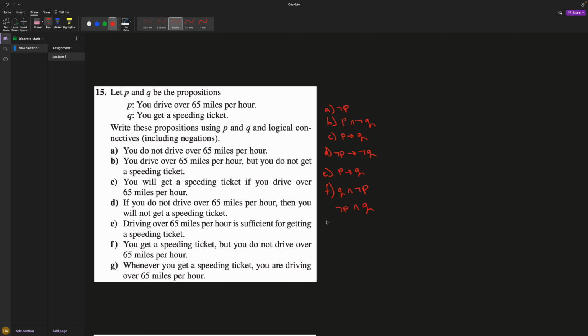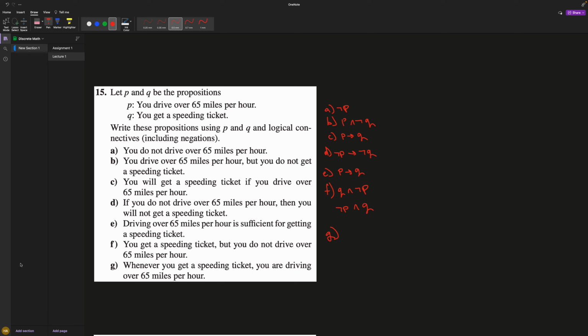Okay, so that's F. G: whenever you get a speeding ticket, you are driving over 65 miles an hour. I'm saying whenever you get a speeding ticket, you have to be driving over 65. I'm basically telling you, you are. So this is like an if and only if? Or is that an if?